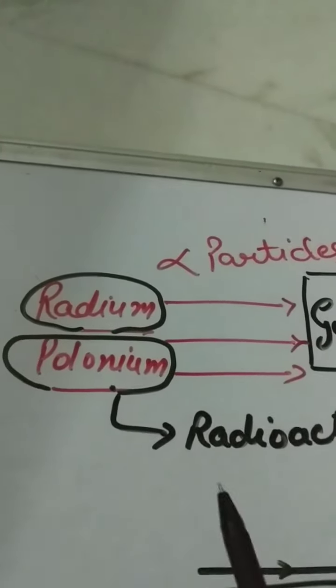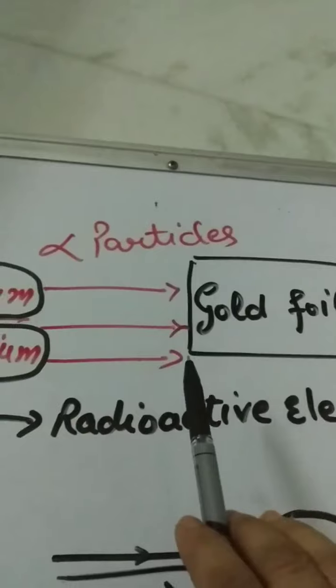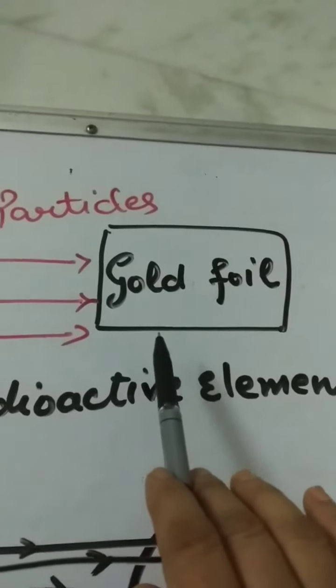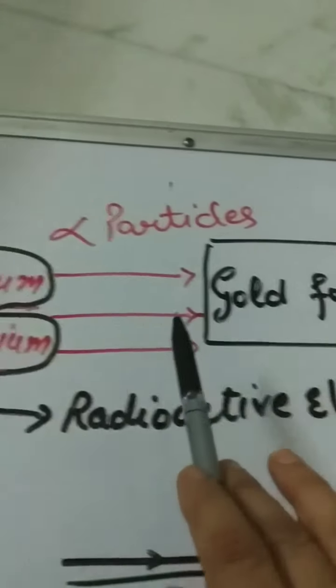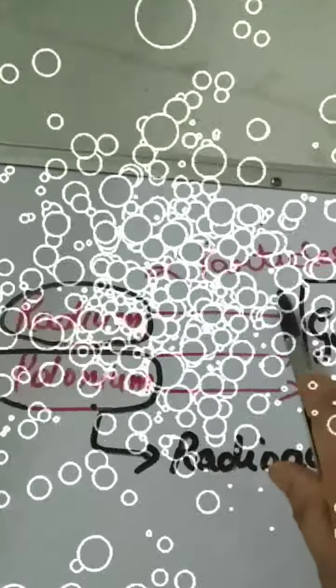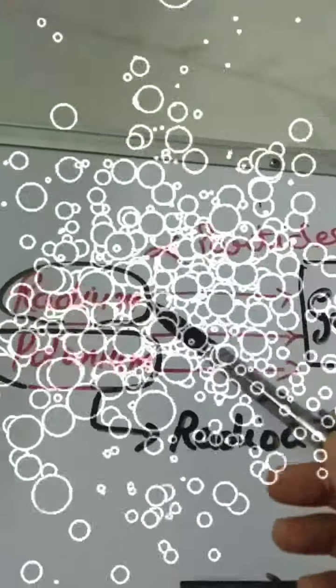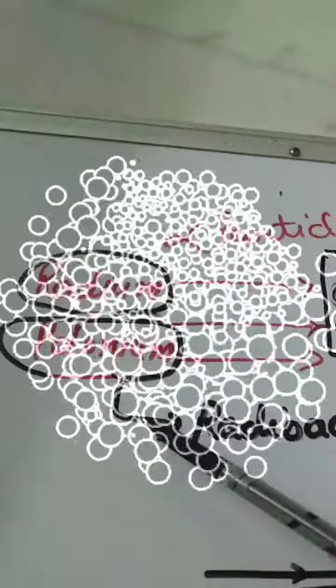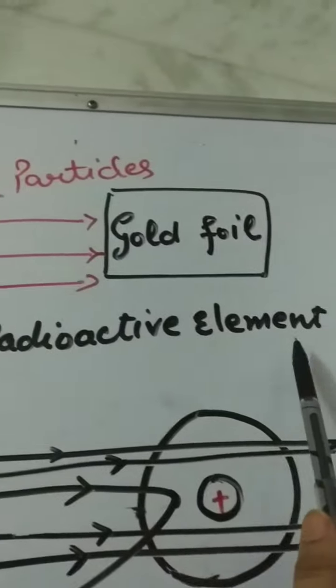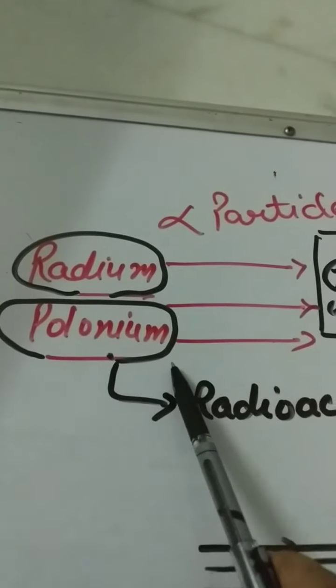Rutherford bombarded a thin gold foil with alpha particles. Alpha particles are emitted by radioactive substances like radium and polonium.